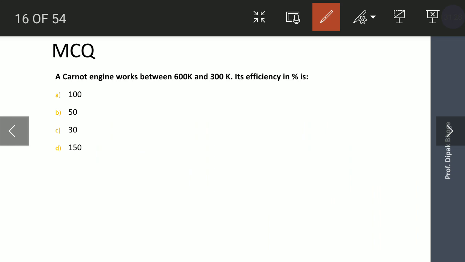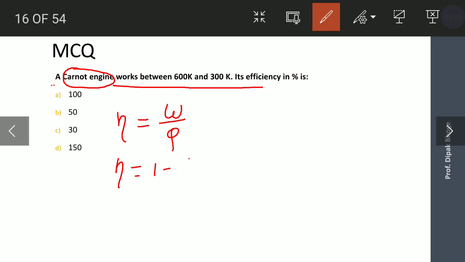Here one MCQ is asked. A Carnot engine works between 600 Kelvin and 300 Kelvin. What is its efficiency? Four options were given. So we have three formulas of efficiency. One is W upon Q1. Another is 1 minus Q2 by Q1. And the third is 1 minus T2 by T1.